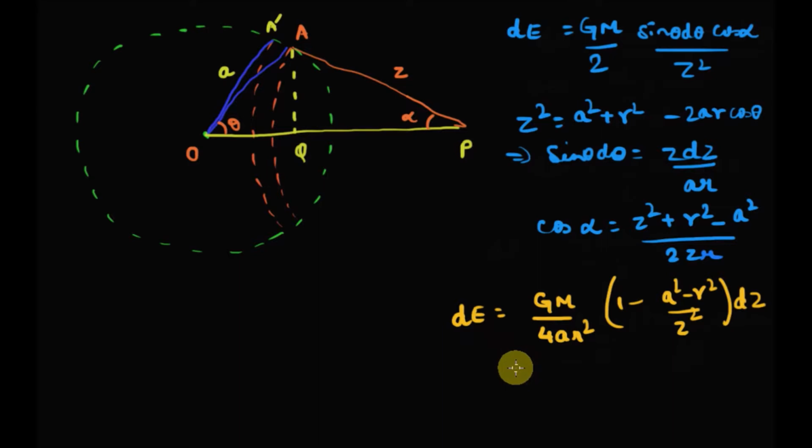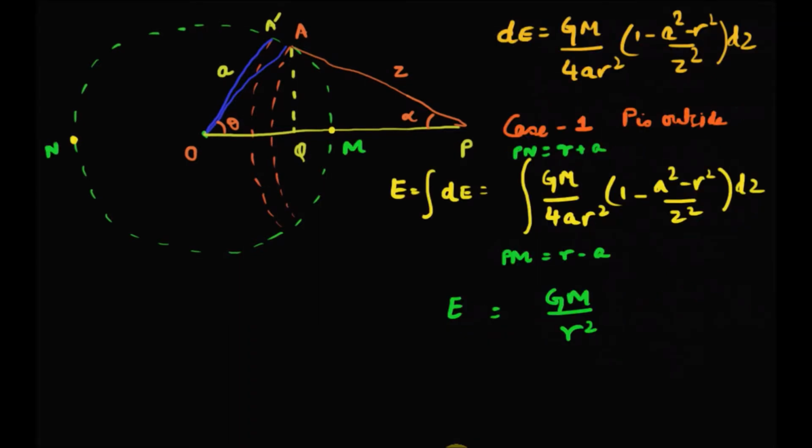So we have this equation for the gravitational field. Now let's try to extrapolate this result, or rather integrate this result over the entire hollow sphere. Now as we can see, there are two cases. Case 1, this object P is outside the sphere, and case 2, this object P is inside the sphere. In both these situations, the limits of Z will be different.